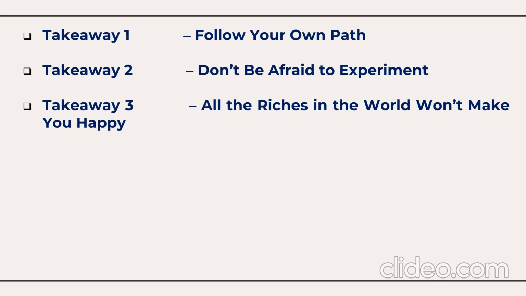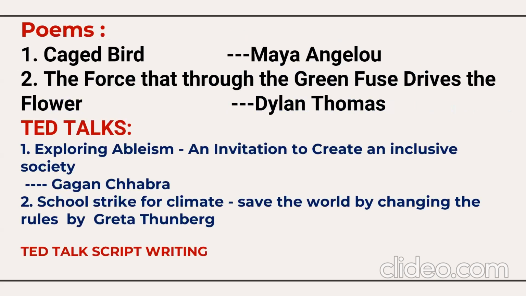So 30 marks of questions will be asked from this novella: 5 marks 2 questions, and 10 marks 2 questions. Now the next 10 marks questions will be asked from these topics. One is the Caged Bird poem. Another poem is The Force That Through the Green Fuse Drives the Flower by Dylan Thomas. You had 2 TED Talks, one by Gagan Chabra, one by Greta Thunberg.